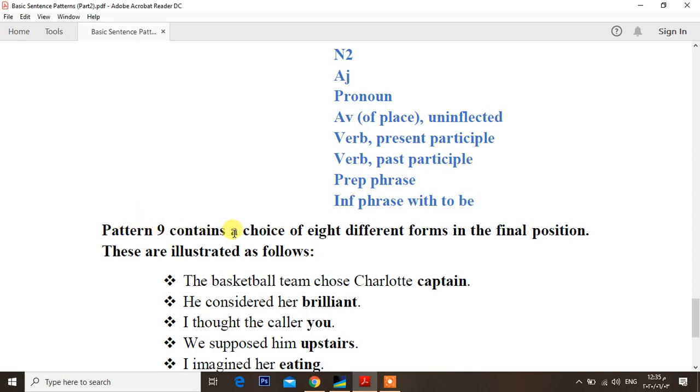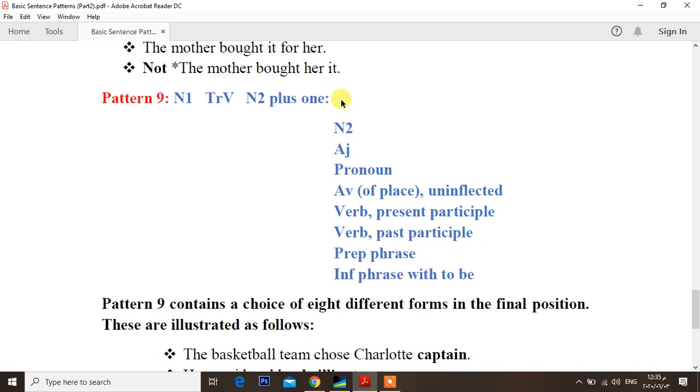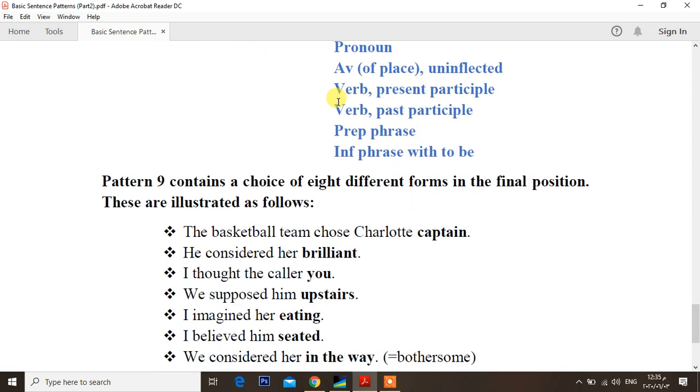Part 9 contains a choice of 8 different forms in the final position. For example, "The basketball team chose Charlotte captain." Charlotte is a noun, a name of a person, and captain also.